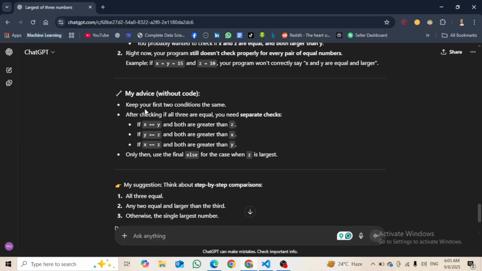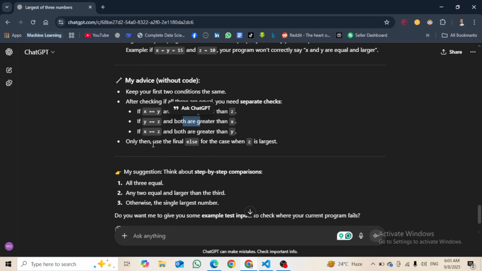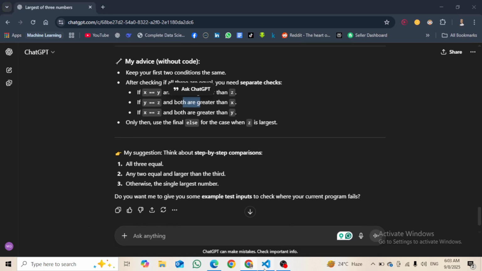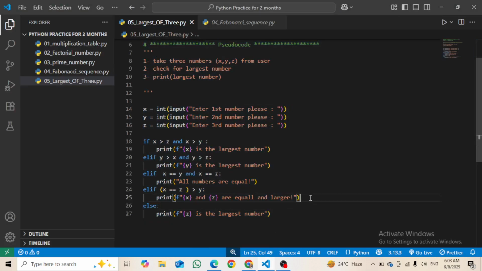So my advice is that x is equal to y and both are greater than z, or y is equal to z and both are greater than x, or x is equal to z and both are greater than y. So that's how we can check them. Only then use the final else for the case. Okay, so now again we have to use many if statements, I guess.